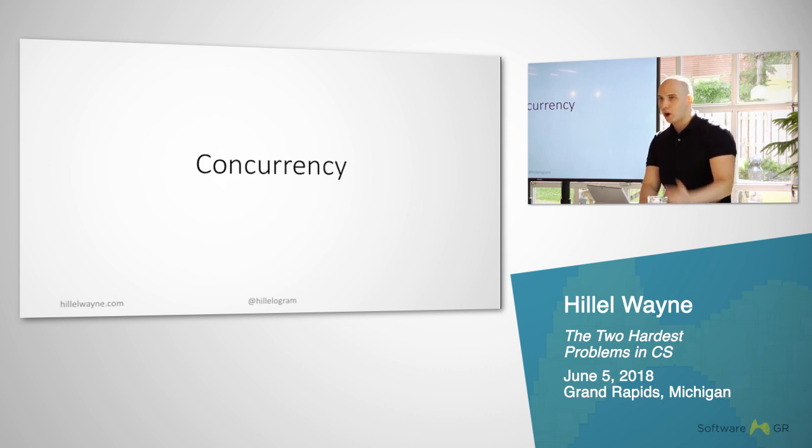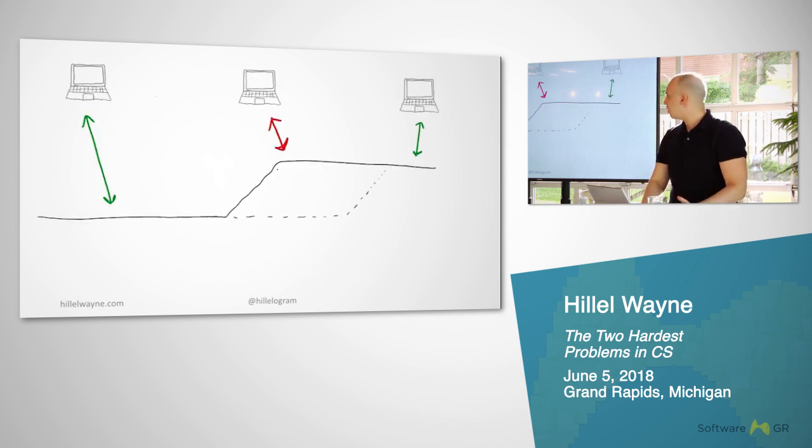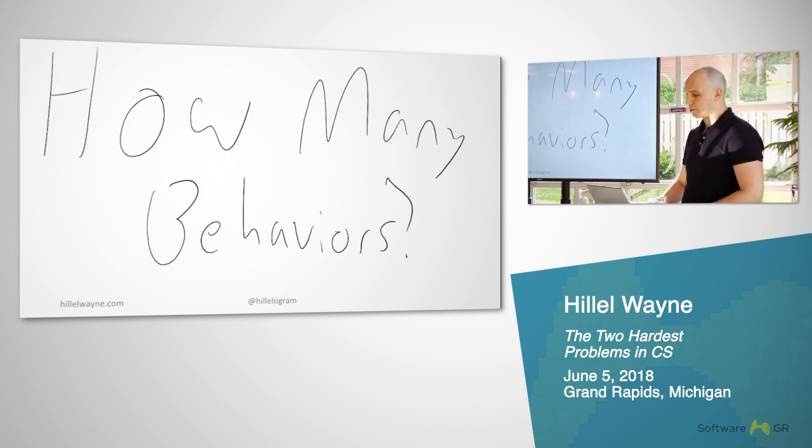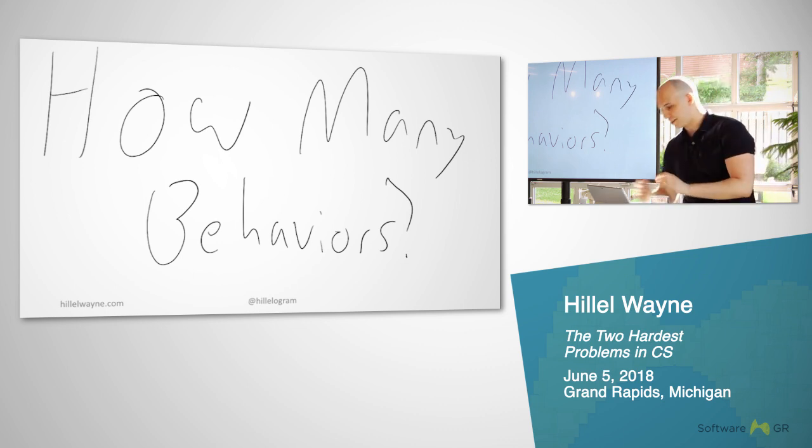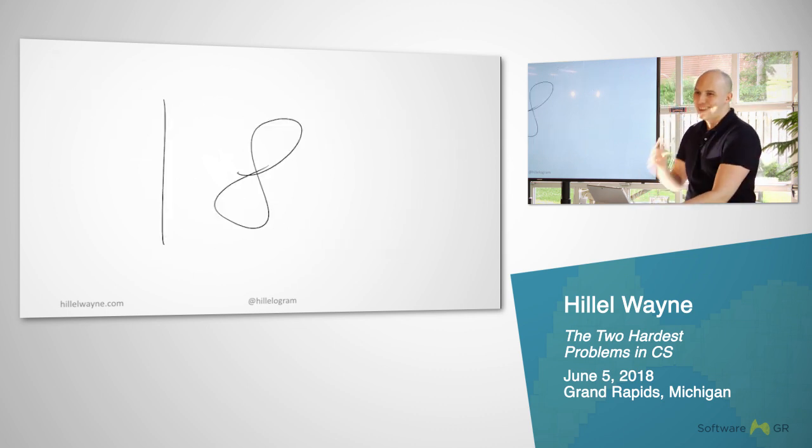What makes concurrent systems hard? Well, here's a question. With this sort of system, how many different behaviors do you think there are? Given just one change to the cache from C to C prime and one client that can make queries, how many different possible state explorations, behaviors, can you see? Anybody want to make a guess? I'll give you some time to think about it in your head. So I see Scott says 3. I'm going to write that down. Again, experimental. 6? 18, yes. Wow, dead on.